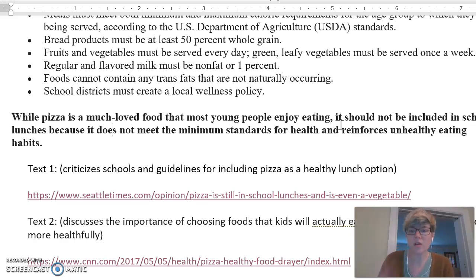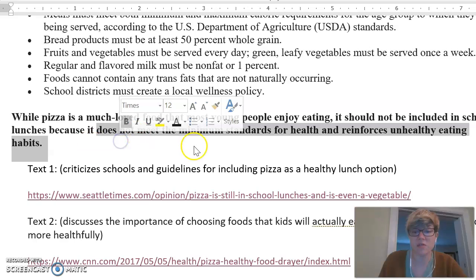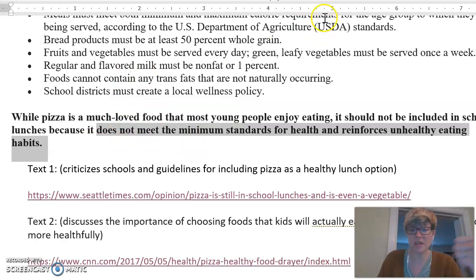habits. So right away, I know that I need my evidence to relate to these two ideas right here, that it doesn't meet the minimum standards for health, it reinforces unhealthy eating habits. Those are the two things I'm looking for. I want to avoid just finding evidence that says we shouldn't put pizza in school lunches. That's not evidence, that's an argument. So I have to be really careful there.